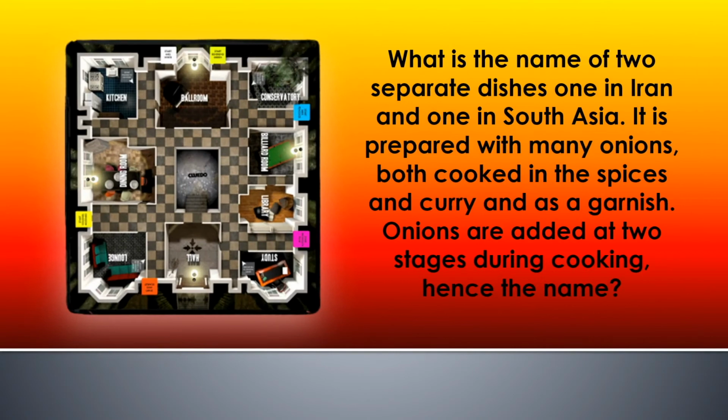What is the name of two separate dishes, one in Iran and one in South Asia? It is prepared with many onions, both cooked in the spices and curry and as a garnish. Onions are added at 2 stages during cooking, hence the name. Match that with the board game on the left. Which part's easier?